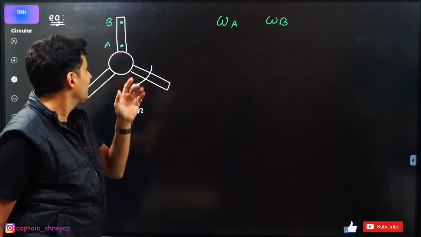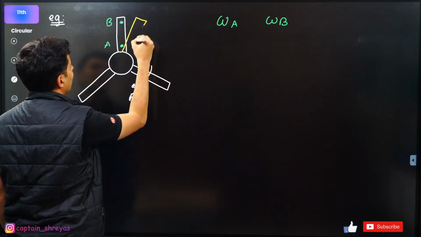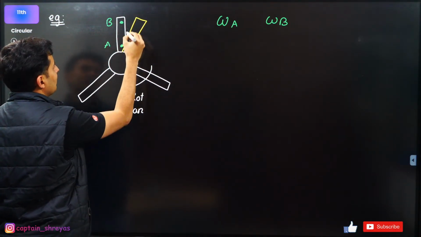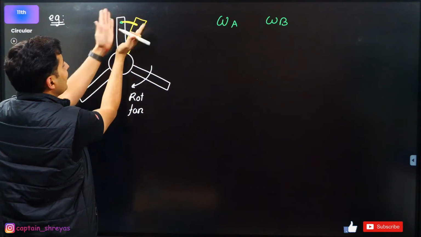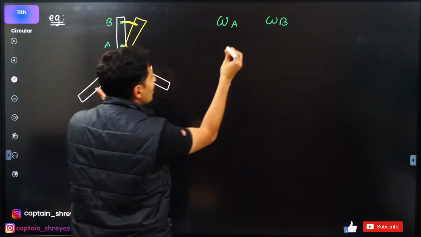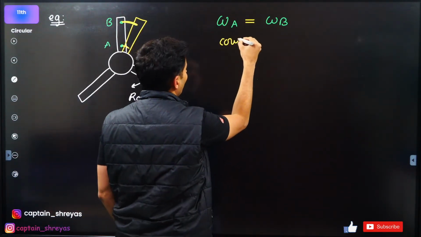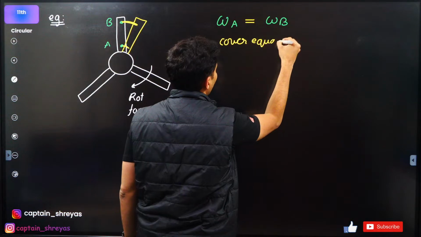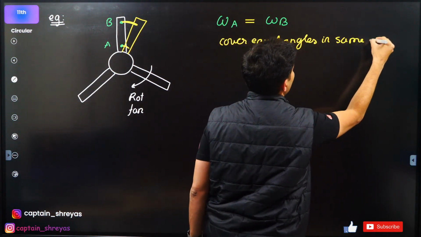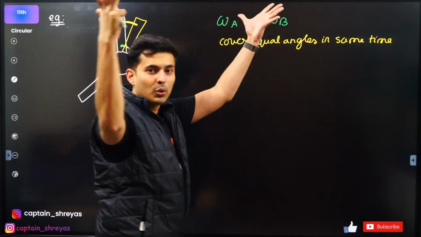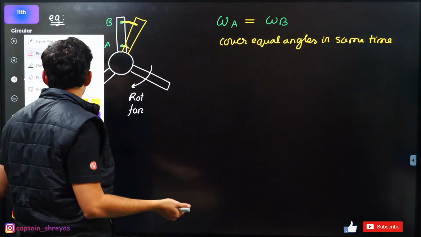Then you will slowly realize that as the fan rotates, and this blade comes over here, this would have moved some distance, this would have moved more distance. Distance is different, but the angle is the same in the same time. So actually speaking, it should be equal, guys, because they cover equal angles in the same time. Mind blown. Same angle, same time. Then you'll be like, sir, what is different then? You know what is different?